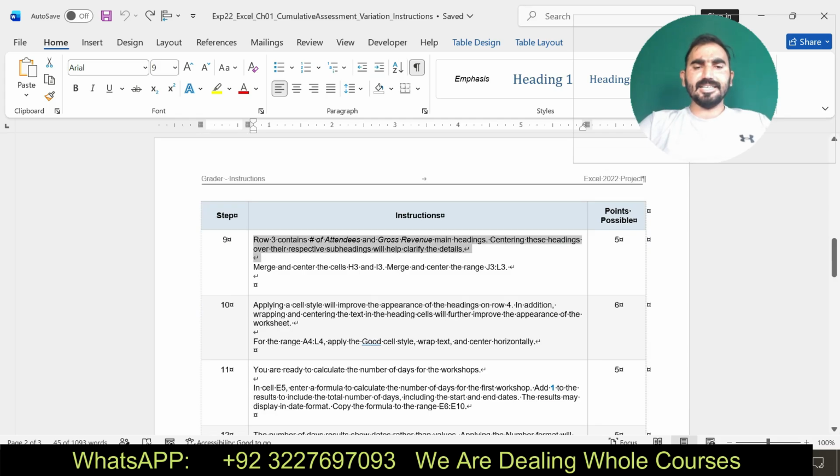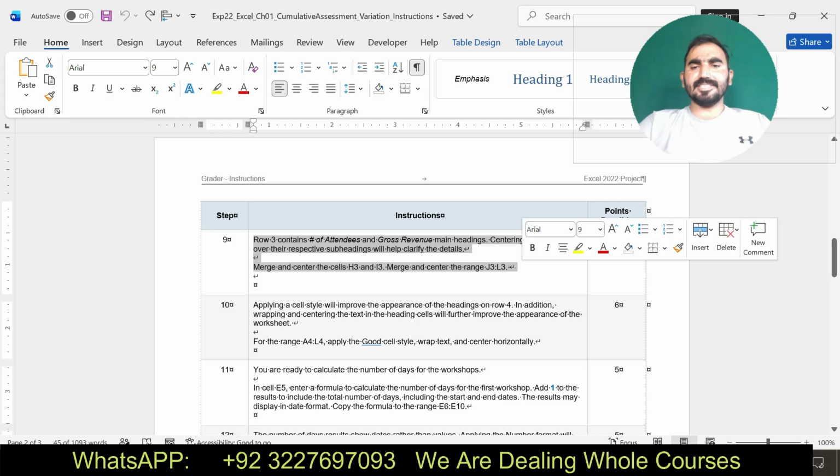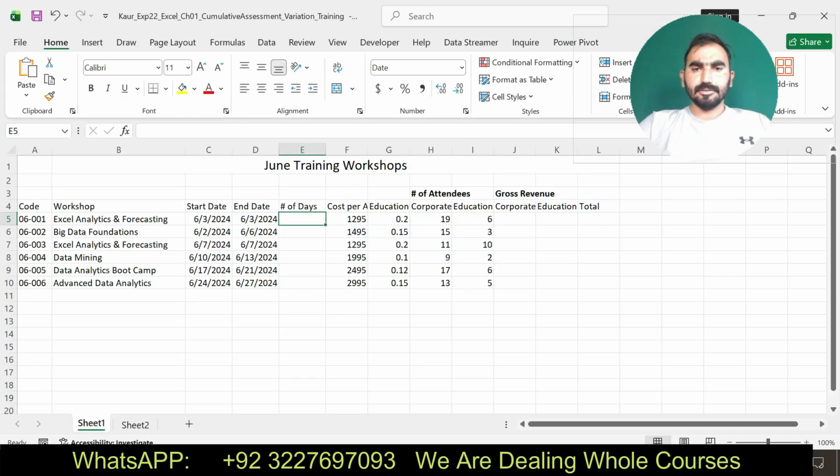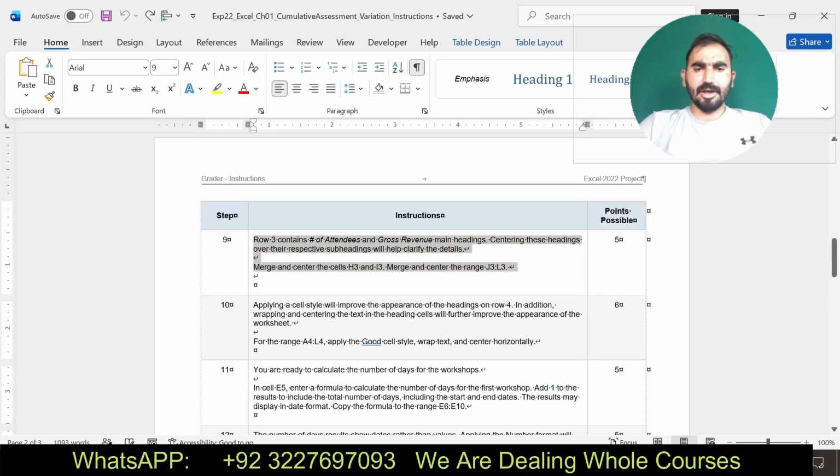Step number 9. Merge and center the ranges in cells H3 to I3 and merge and center the ranges J3 to K3. Here you can see I have merged these two ranges according to the instruction of step number 9. Now I am going to move to my next step.